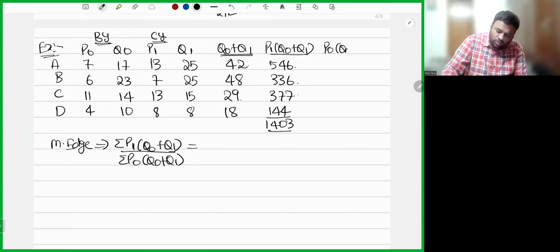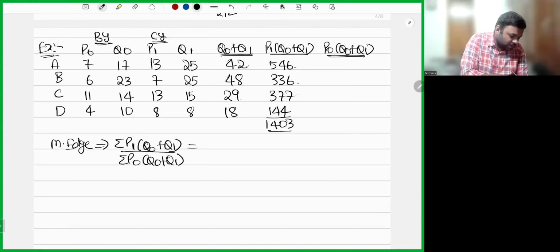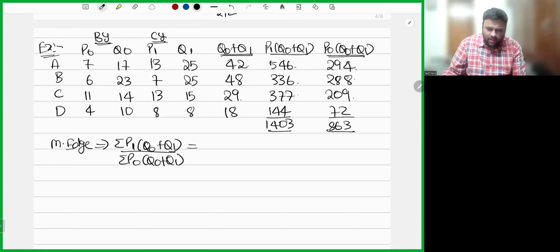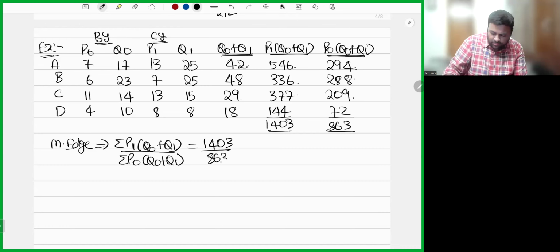Now P0 into Q0 plus Q1. 7 into 42, 294. 6 into 48, 288. 11 into 29, 209. 4 into 80, 72. So total 863. Let's apply 1403 by 863 into 100.